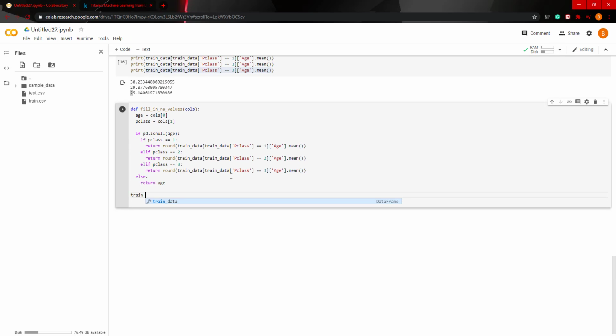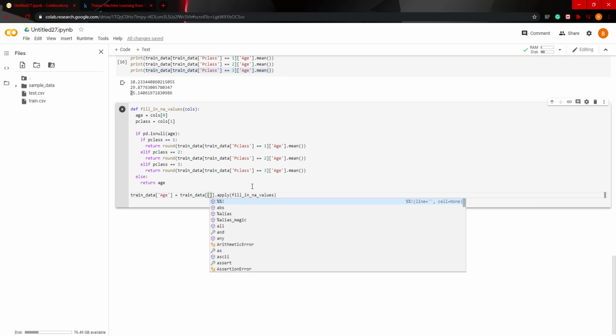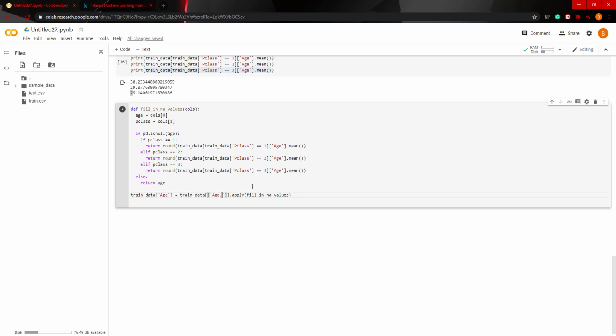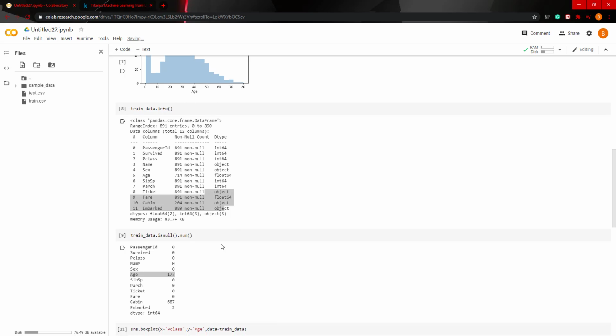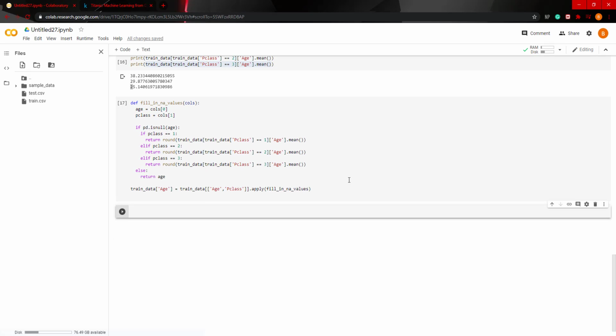Now we do train data age equals train data age dot apply, and then fill in NA values. We're going to pass age and p class. Let's see, p class. Yep. Let's see what that does.